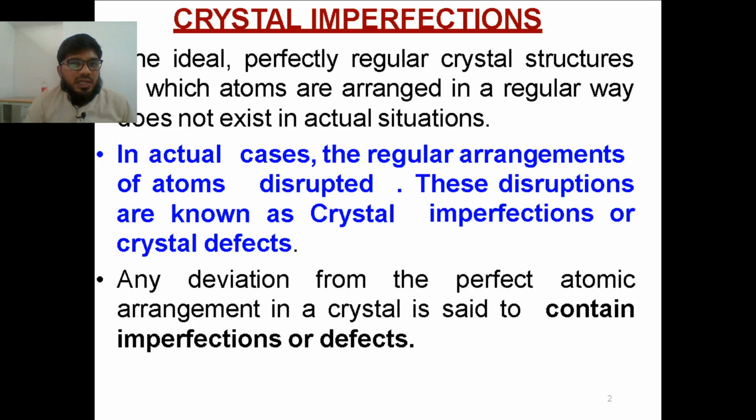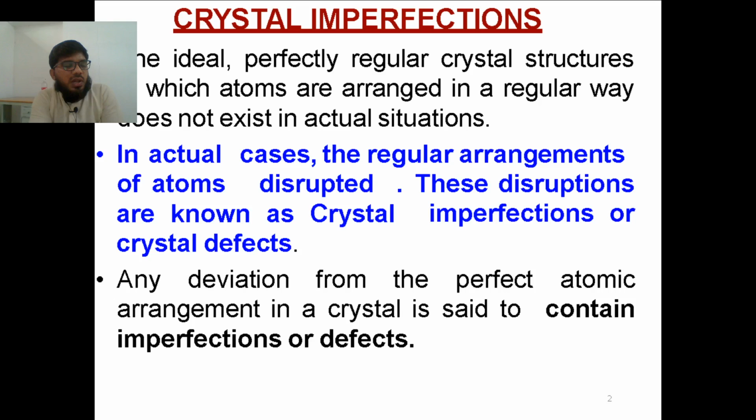In the actual case, the regular arrangement of atoms will obviously be disrupted. These disruptions are called crystal imperfections or crystal defects. For example, no human being is perfect. No one is 100% correct. Every human being will have some flaws.